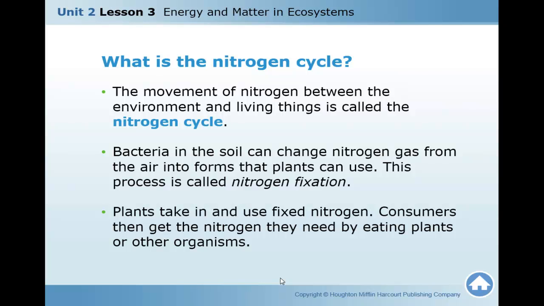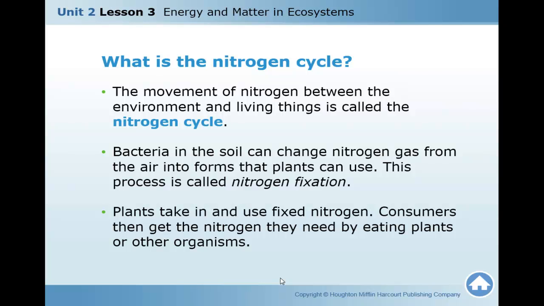We know that in the soil there is bacteria. This bacteria in the soil can change nitrogen gas from the air into forms that plants can use. This process is called nitrogen fixation.